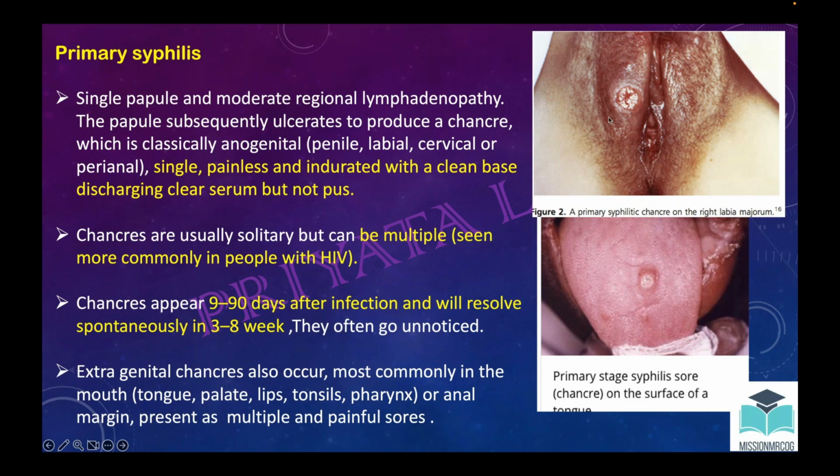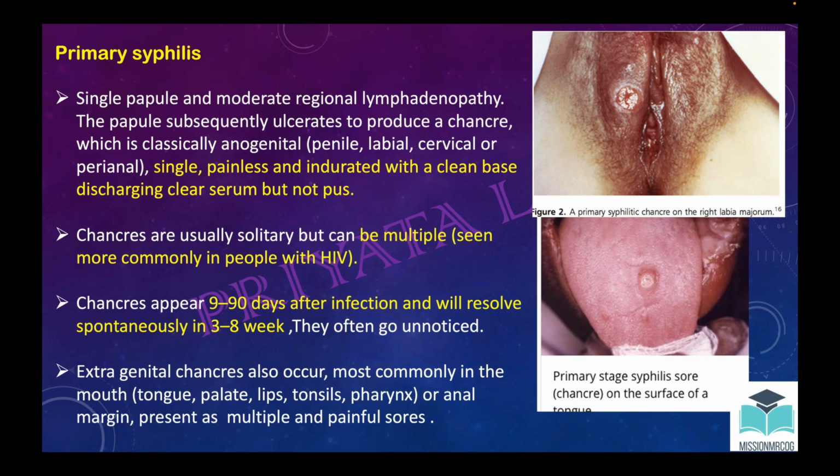You can see this is the primary syphilitic chancre. It is a single lesion, usually with a clean base, and the serosanguinous serum is coming, not pus. Again, you can see it from here also. It is usually a single lesion, but it could be multiple if it is associated with HIV. Usually it appears within 9 to 90 days after exposure, and if no treatment is done, most of the time it will go unnoticed. Hardly do we see patients when they come for primary syphilis.